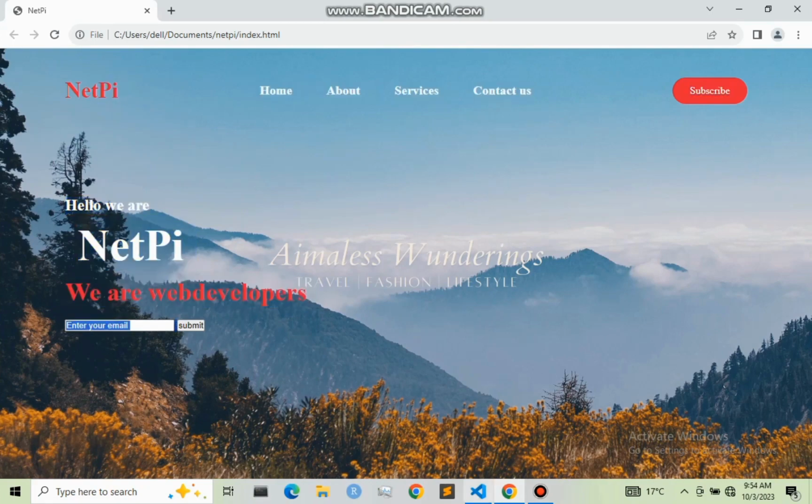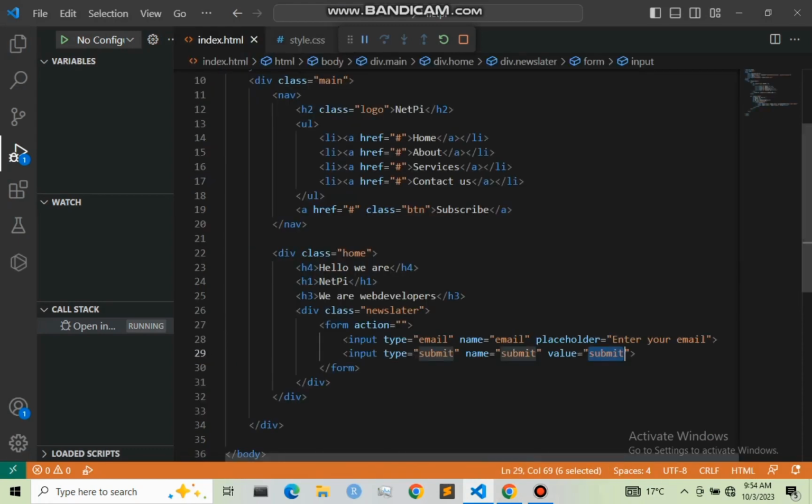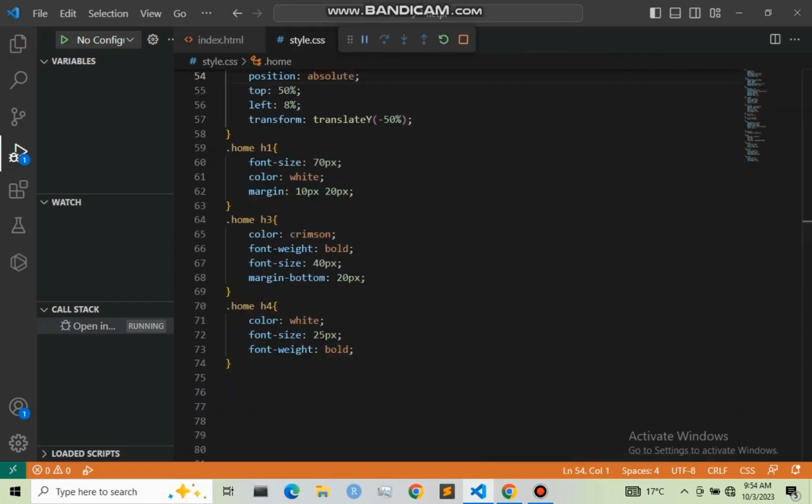So let us now move to our HTML. So we have this form right here under this div, which is now our newsletter. So right here we have this form which we now want to design. So let us first design our form. So .newsletter form, not .form but form.